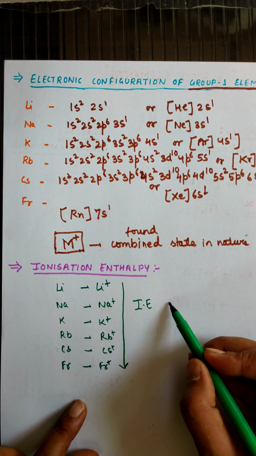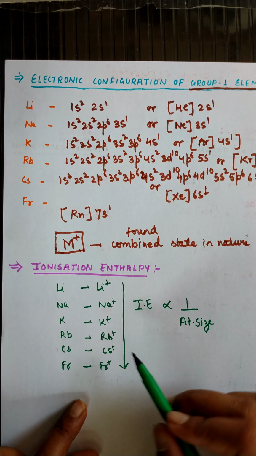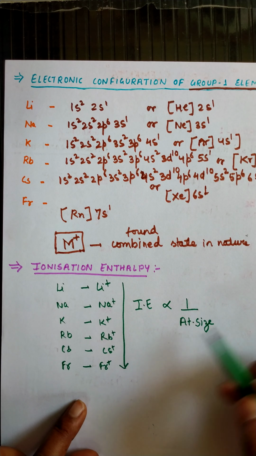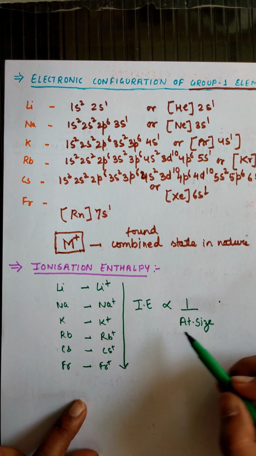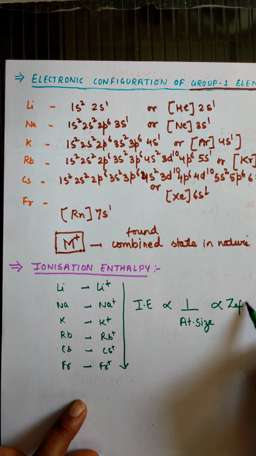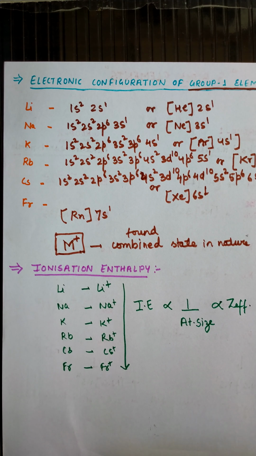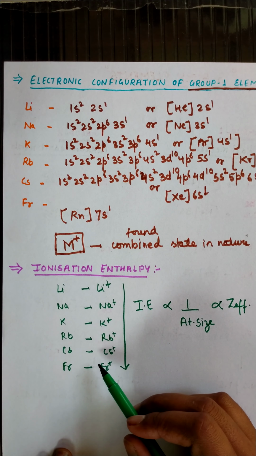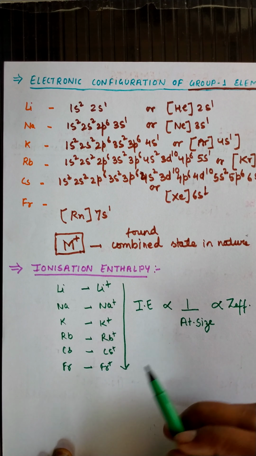Ionization enthalpy is inversely proportional to atomic size, and we know it. As well, on increasing the size, the effective nuclear charge also decreases, and ionization energy is directly proportional to the effective nuclear charge. That is the reason these elements have the lowest ionization enthalpy in the whole period.